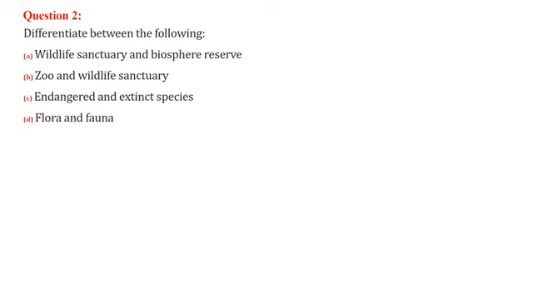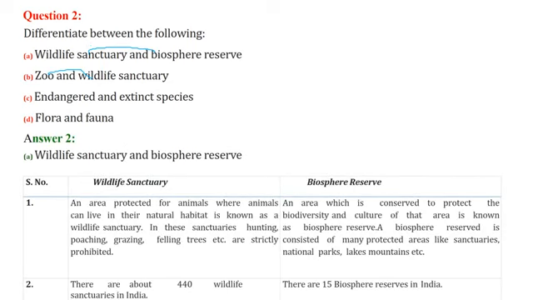Next, you have to differentiate between these two. We'll do it one by one. Wildlife sanctuary and biosphere reserve. A wildlife sanctuary refers to an area protected only for animals that can live in their natural habitat, and this is known as a wildlife sanctuary. All hunting, poaching, grazing, and cutting of trees are strictly prohibited.